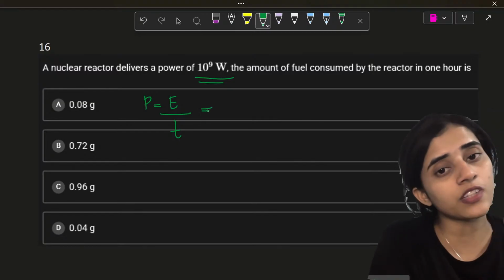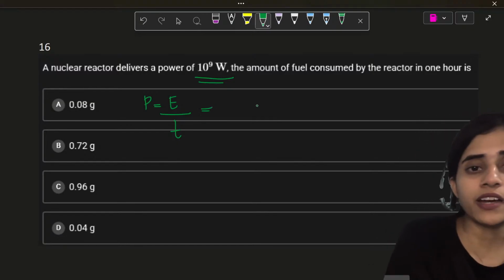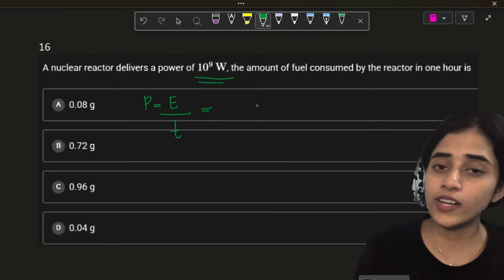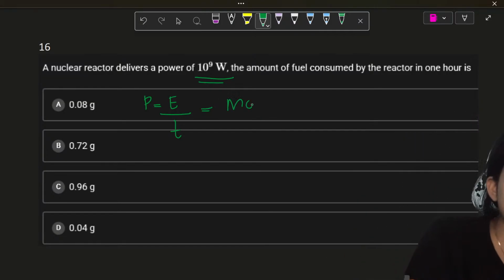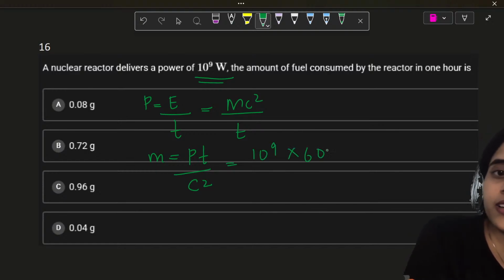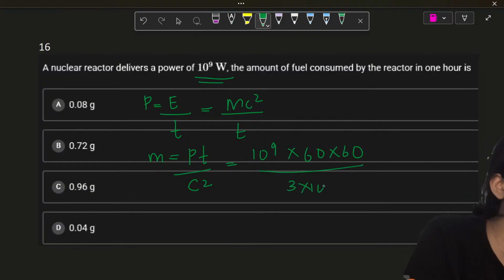And we already learned the formula E is hc by lambda, but I can't use that here. So I know another formula E equals mc square, that also we have used. So I will write that mc square by T. Okay. Now m would be what? Power into time by c square. So what is power? 10 raised to 9. Time is 1 hour, 60 into 60 seconds, 3 into 10 raised to 8 square.